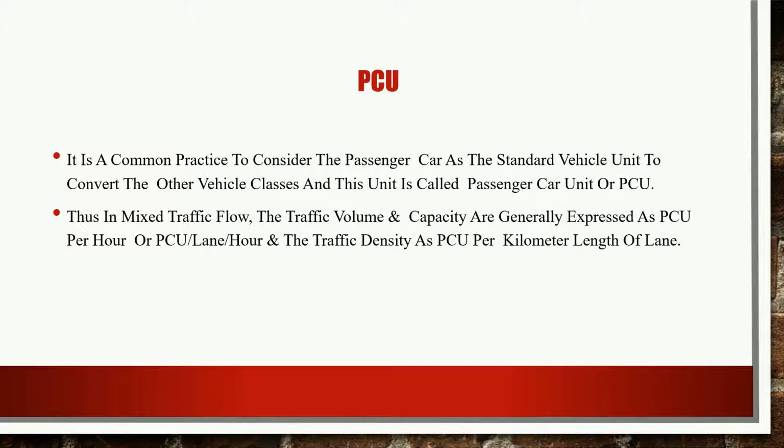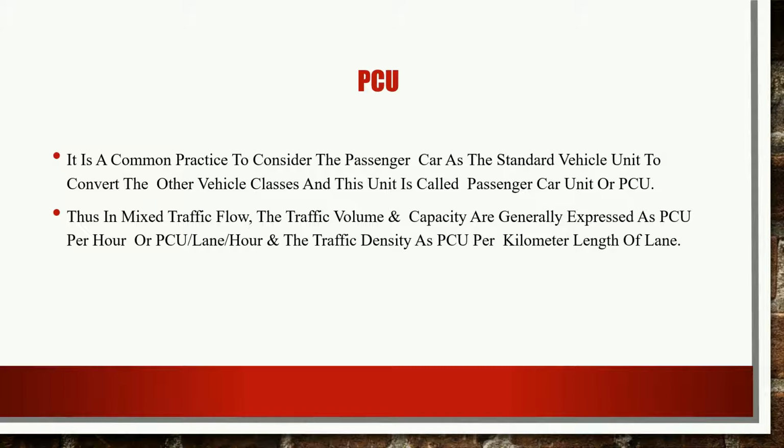Basically, it is our general observation when various types of vehicles are moving on the road. You can take an example of a car, a four-wheeler, or some big vehicles like trucks and buses. So the characteristics of every vehicle are different, and it is very difficult to identify the special type of car unit.